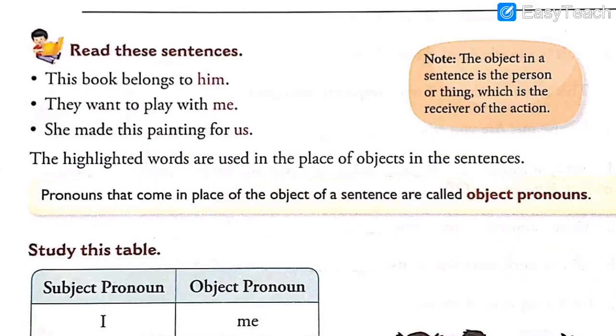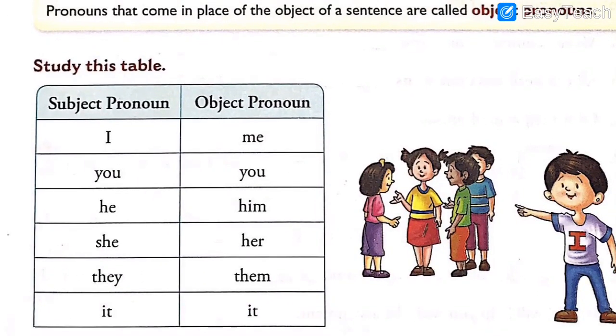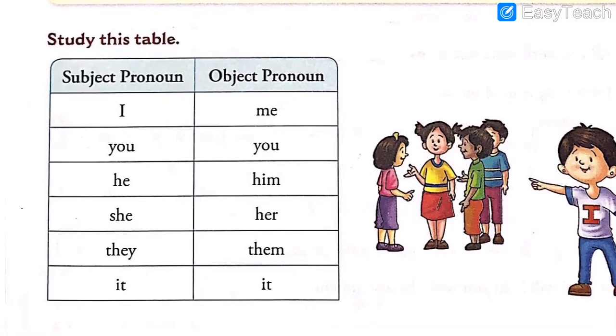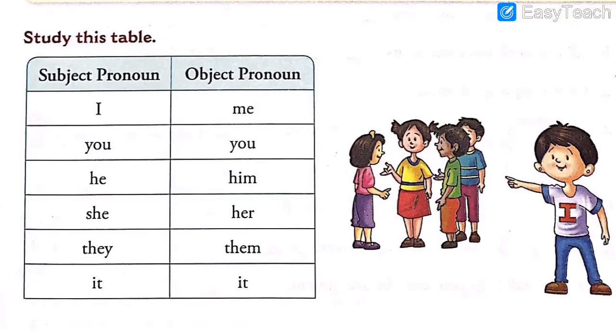One more important thing that we had learned is object pronouns: the pronouns that come in the place of the object in a sentence are called object pronouns. Then we had studied this table, which is a very important table. I told you to write it in your notebook.